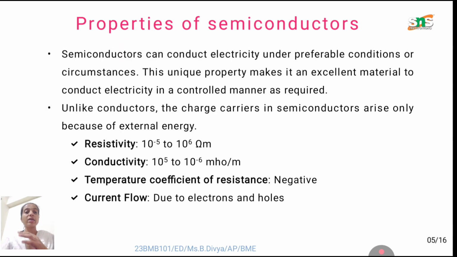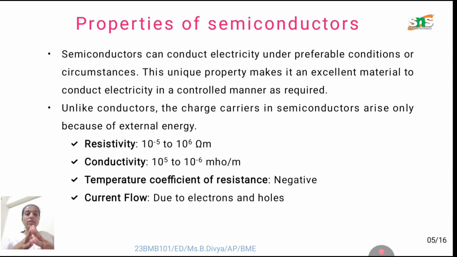Next, the main properties of semiconductors. What are the properties of the semiconductor? Semiconductors can conduct electricity under preferable conditions or circumstances. As I told you already, it can conduct electricity by adding impurities or having some other materials added to it. For a specific period of time it can act as a semiconductor, after that it can move on as a conductor or insulator.